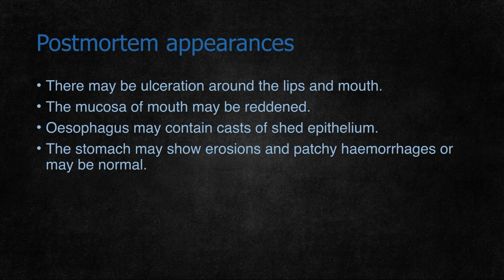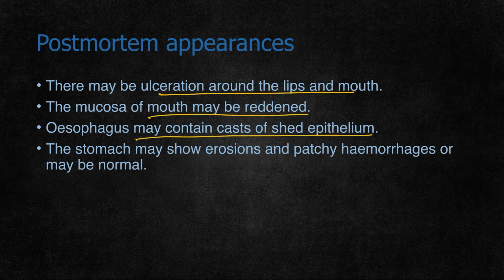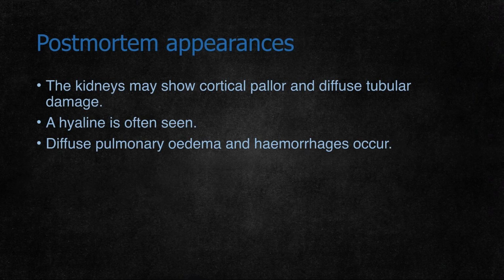Coming to postmortem appearance, there may be ulcerations around the lips and mouth. Mucosa may be raw. The esophagus may contain a cast or shed epithelium. The stomach may show erosions and patchy hemorrhages. The kidneys may show cortical pallor or diffuse tubular damage. Jaundice is often seen in the organs.